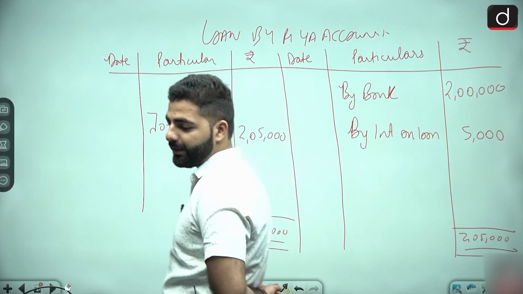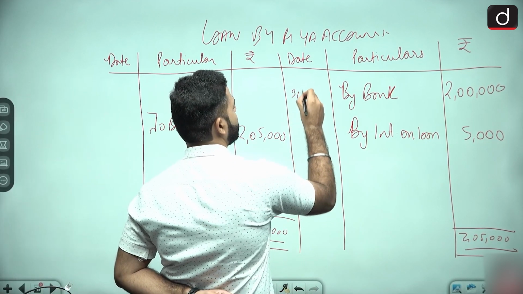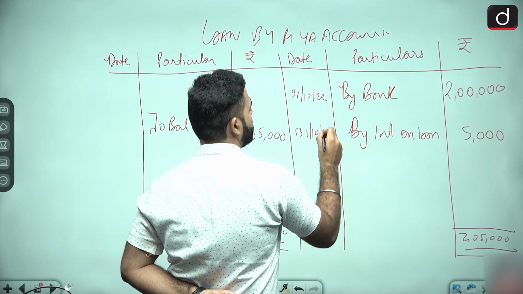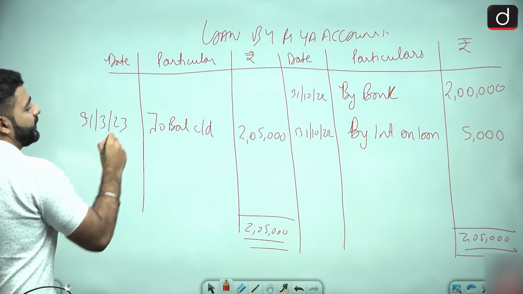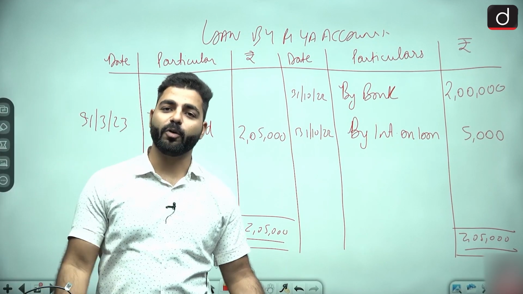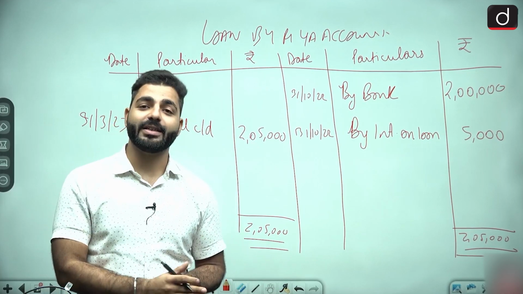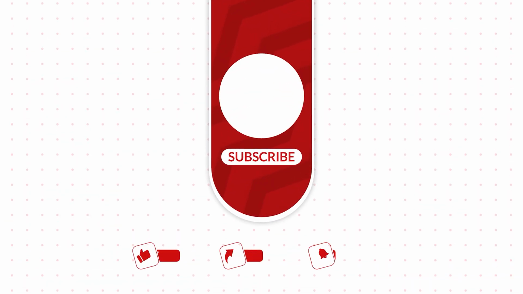Done. And you will write the date. What was the date of giving the loan? October 31. So 31 October 22, 31 October 22, and this is the balance on the last date, 31st March 23. Yes. So I hope the loan account, the capital account, and the journal entries, all three are cleared.